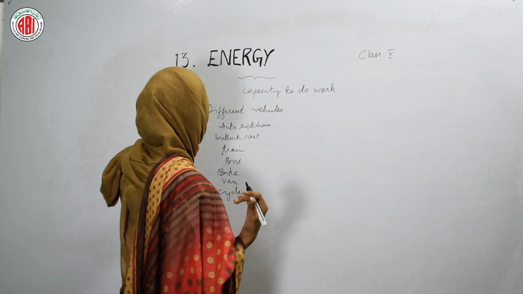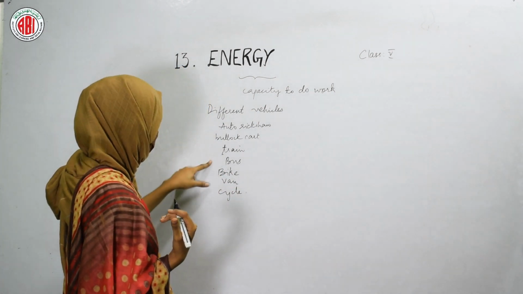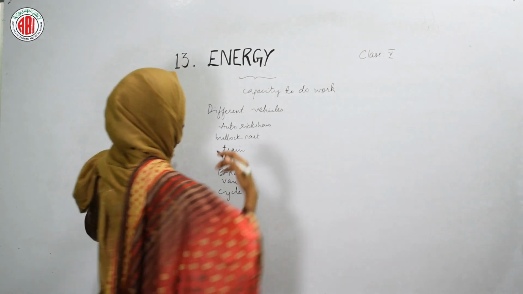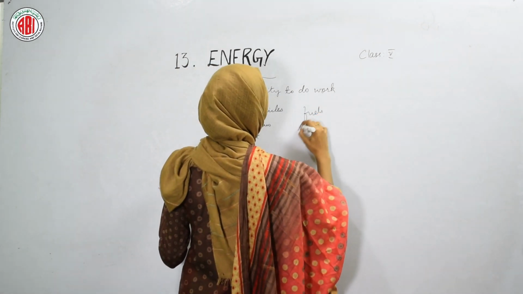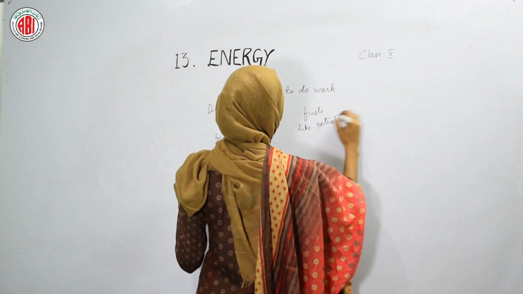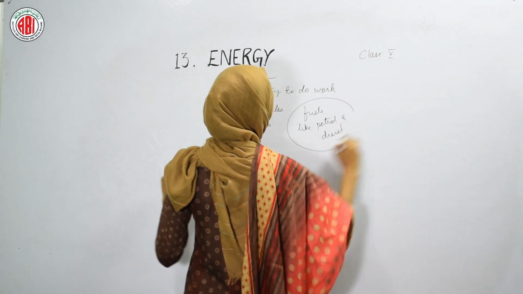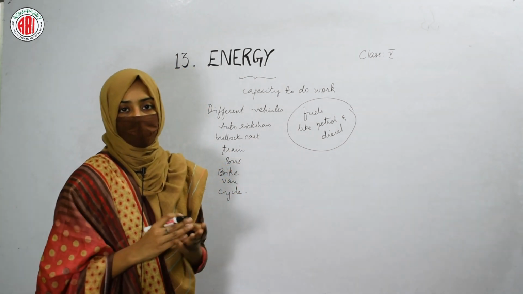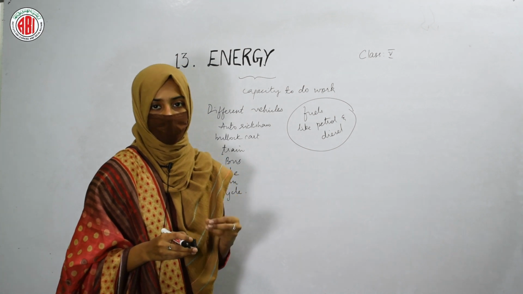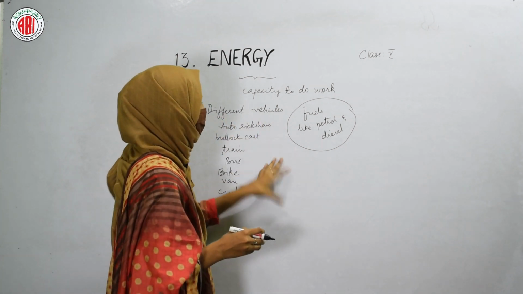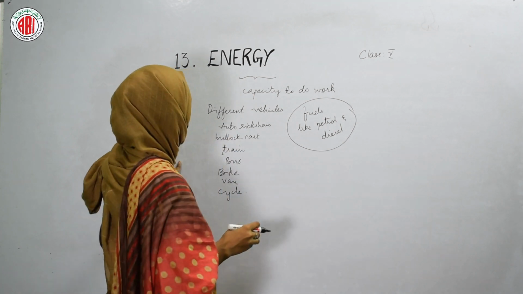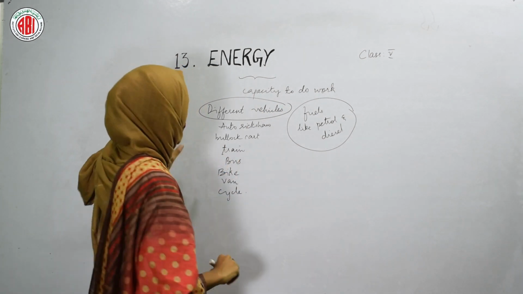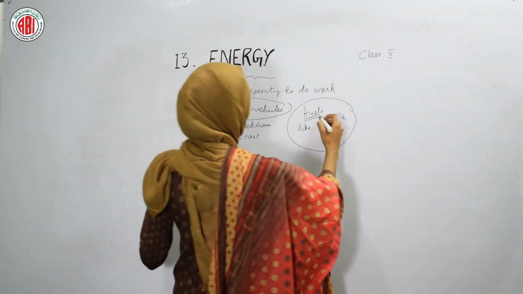If we talk about vehicles like auto, rickshaw, bus, bike or van, then these kinds of vehicles require fuels like petrol and diesel. The fuel, petrol and diesel, is going to be burned, and the burning of petrol and diesel gives energy to these vehicles, and by using that energy these vehicles can move from one place to another place. So in this way some of the vehicles require fuels to get the energy.